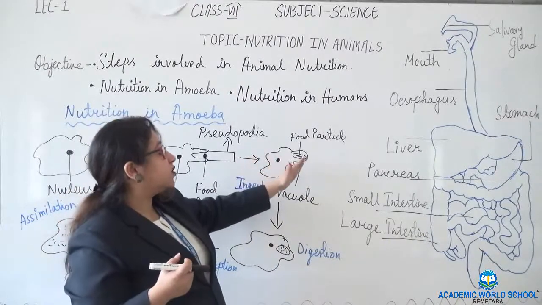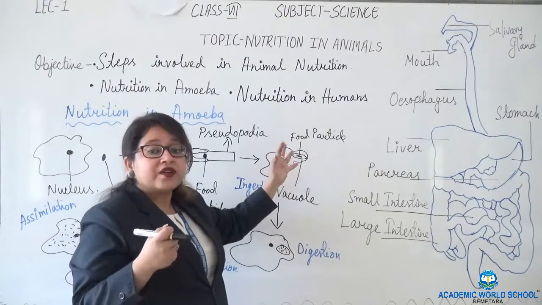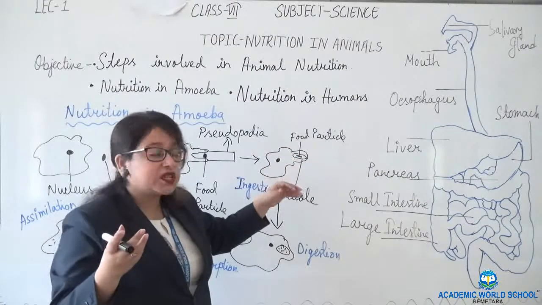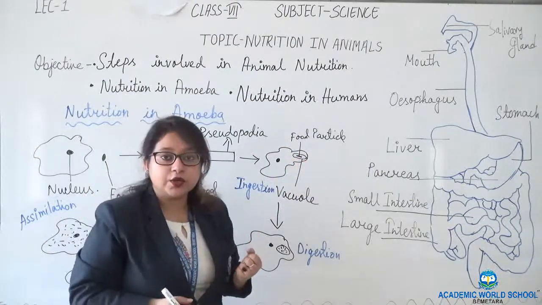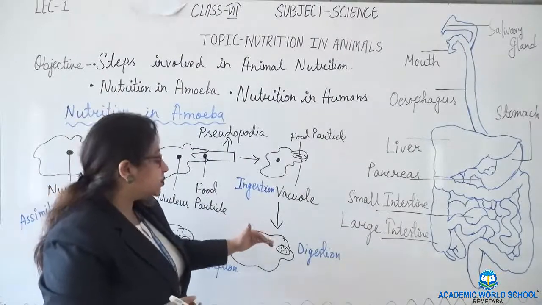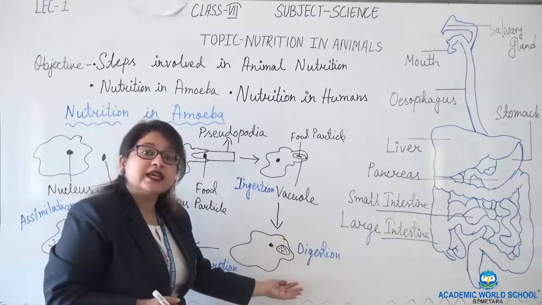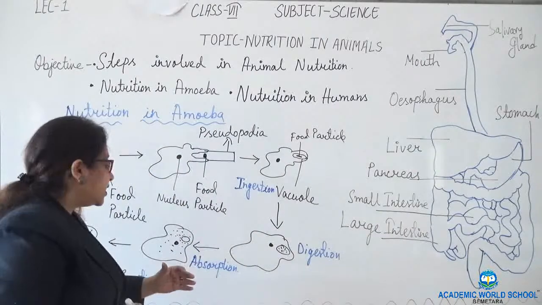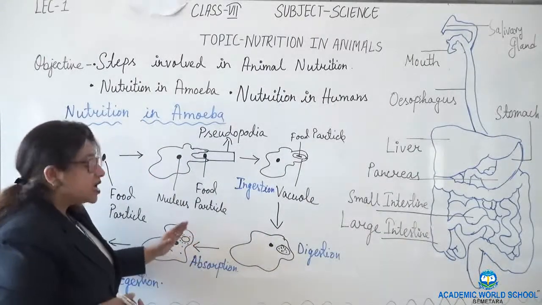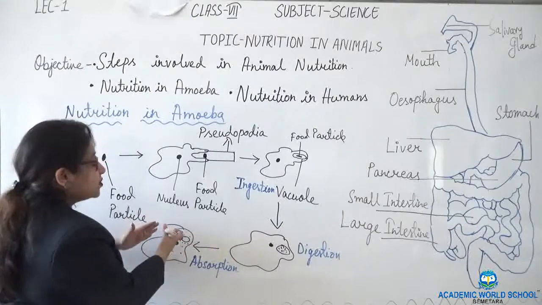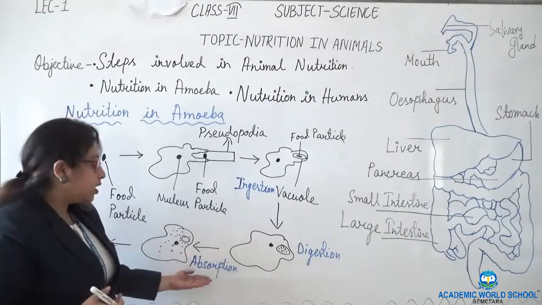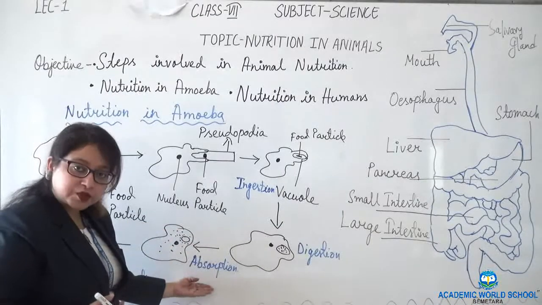Now where does the food go? The food goes inside a round-like structure, an empty space, which is known as a vacuole. Now the food is gradually broken into smaller pieces, which is known as digestion. After digestion, it gradually diffuses outside the vacuole, which is known as absorption.